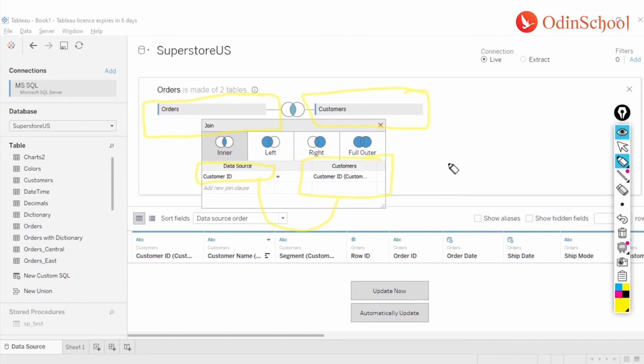Let's say I'm using a city as a column to join. In those situations, if the values are multiple, your data gets replicated or duplicated because it has to do a one-on-one join for each of them. So it's always advised that you use only the unique columns, or the columns which have unique values in them. Now, customer ID is one of those which will have unique values in it. So this is how you establish a join connection.